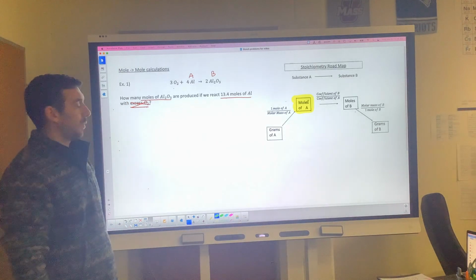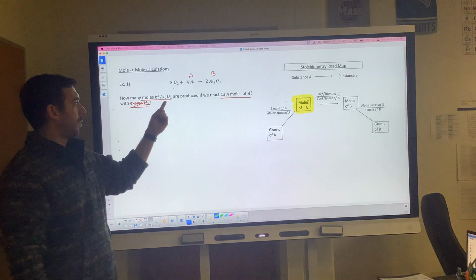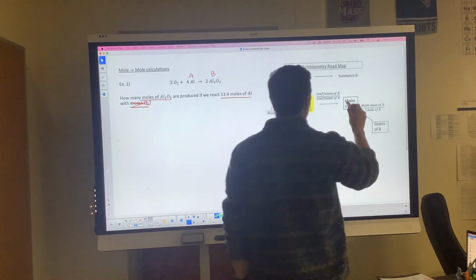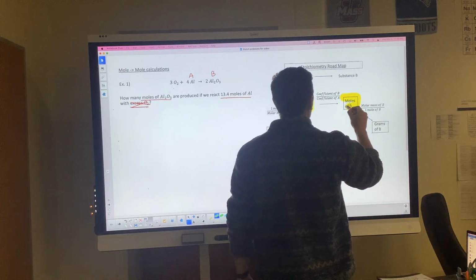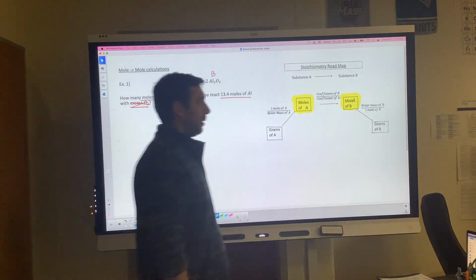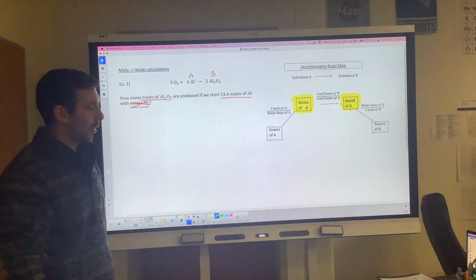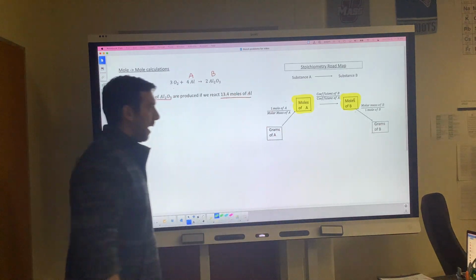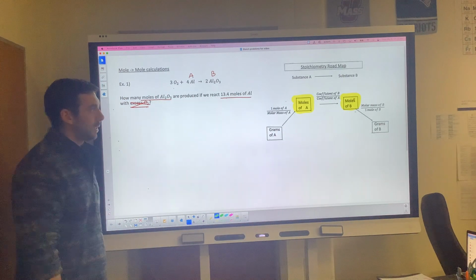Then we do the same thing with substance B. So again, Al2O3, that's B. Its unit is moles as well. So that means we're going to end at moles of B. So you can see this problem is fairly short, and we're not going to need those two blocks at the left and the right of the roadmap. We just need the two in the middle.